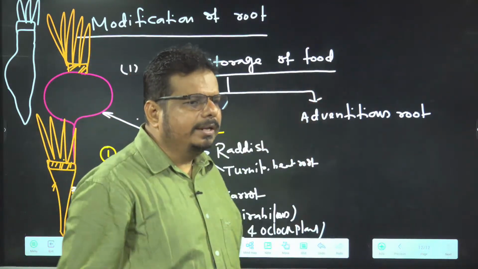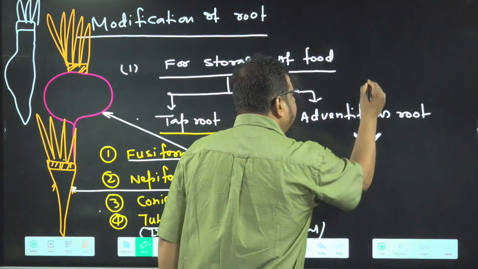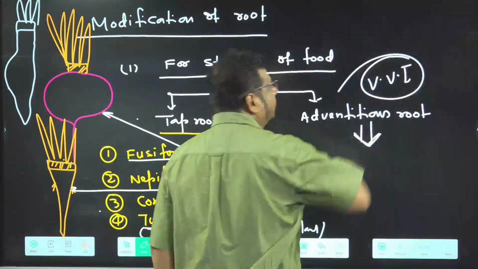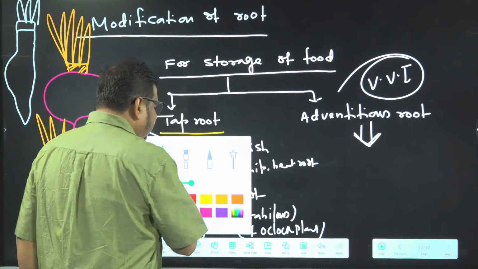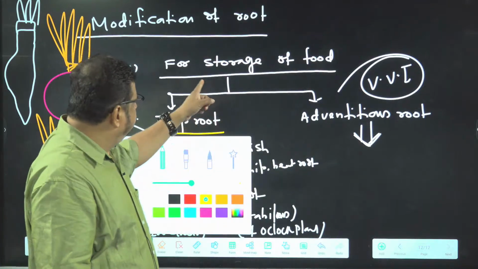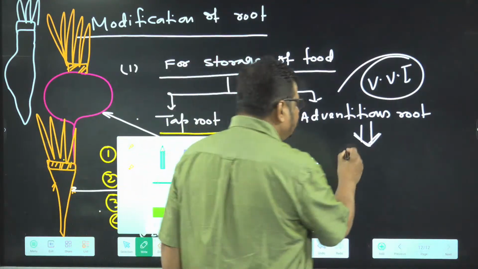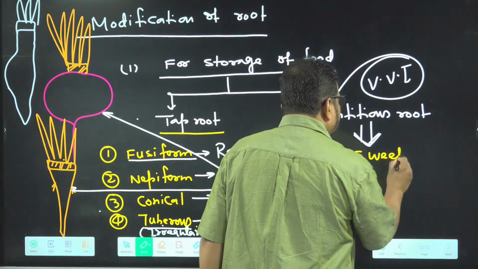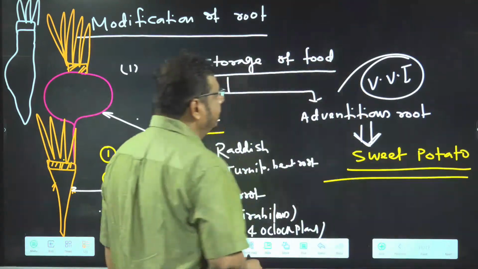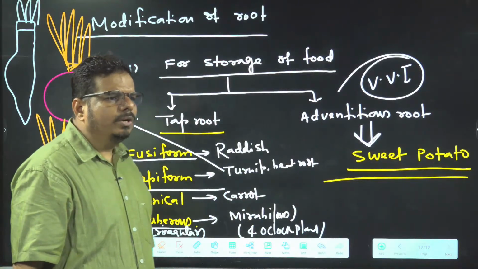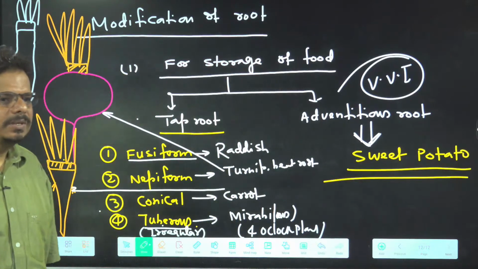Keep in mind, not in sweet potato. Sweet potato is the example of, dear children, it is a very, very important line. You can expect this line in the NEET exam. For storage of food, the adventitious root example is sweet potato. So the examiner can ask, in sweet potato, food is stored in which root?